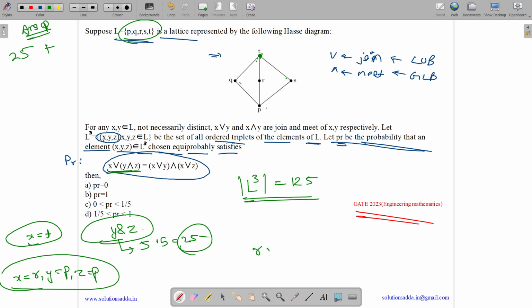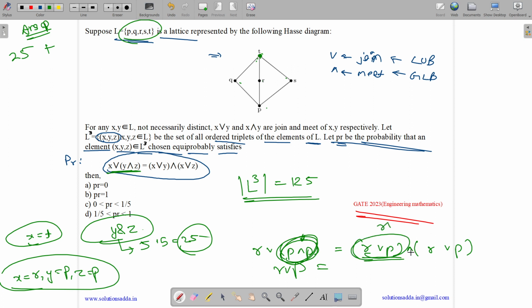R join (P meet P) should equal (R join P) meet (R join P). The meet of P and P will be P, so we have R join P. And the greatest lower bound with x will be x, so we get R join P on the other side. So these are the same, so we got one more answer. So in total we got 26.